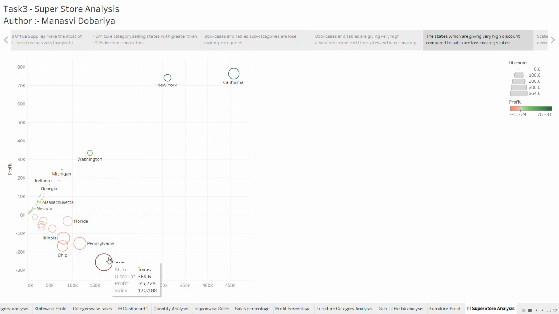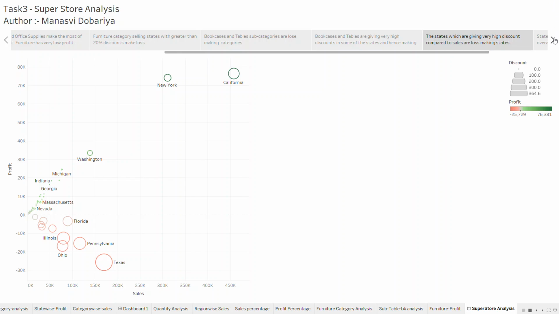But Texas, Pennsylvania, Florida, and all the red colored states are doing very few sales and giving very high discounts. For Texas, it is very high. Pennsylvania, Florida, Ohio, they are all making losses, because they are giving a very high amount of discount and not making a good sale compared to the other states. So discount is the main thing.